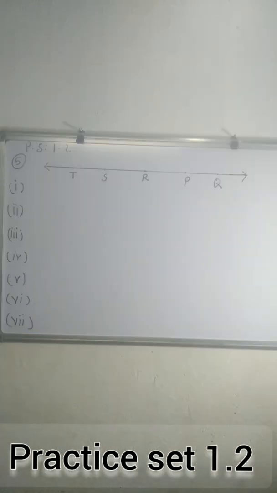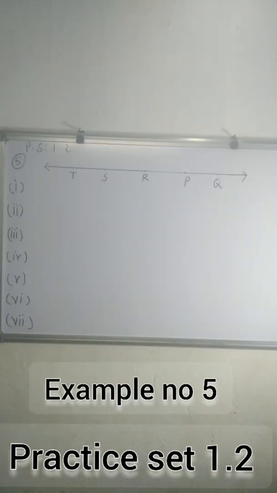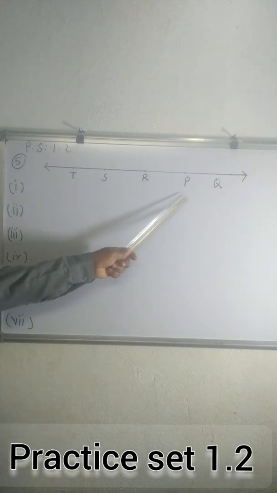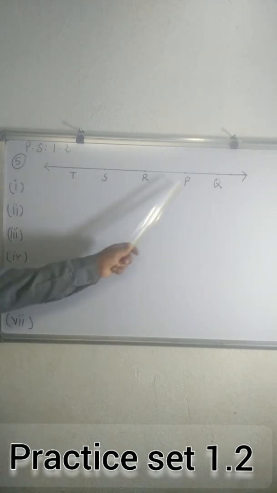Question number 5. Write the answer to the following questions with reference to the given figure. First question. Write the name of the opposite ray of ray RP. Which ray is opposite to ray RP?